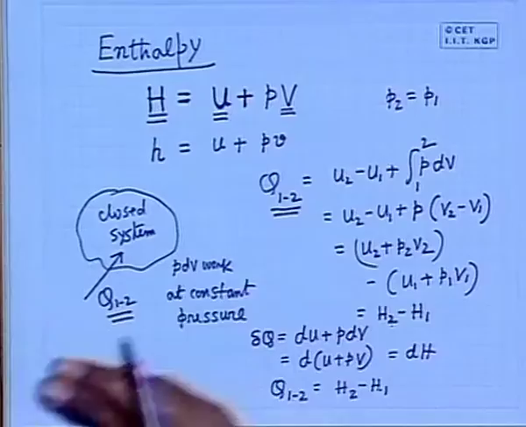If the enthalpy of state 2 is less than the enthalpy of state 1, the heat is being rejected by the system, that is Q is negative. That means the difference between the enthalpy at the two state points gives the heat interaction between the system and the surrounding, provided the system is a closed system and performs PdV work at constant pressure.